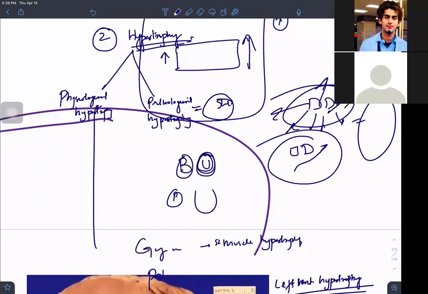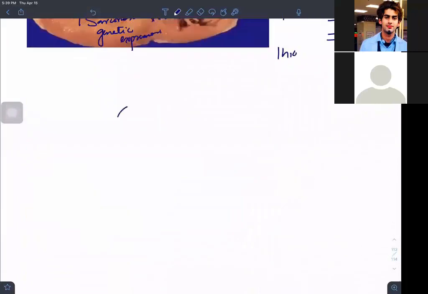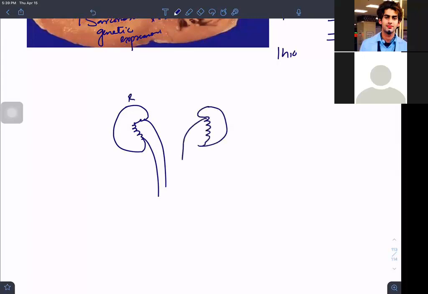Another concept in surgery: once we are removing, for example, we have two kidneys. We have the right and left kidney.